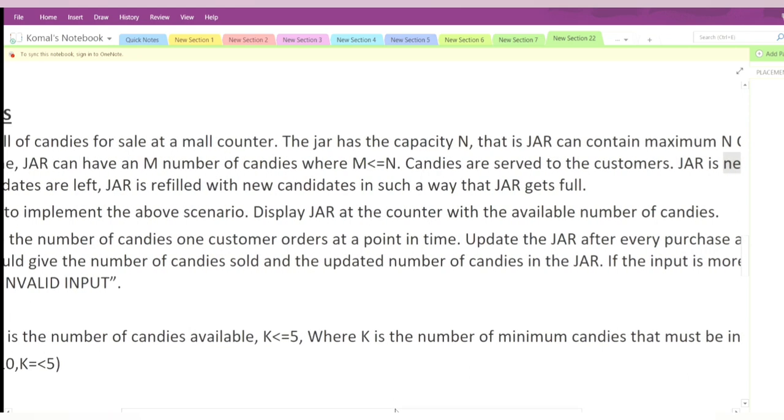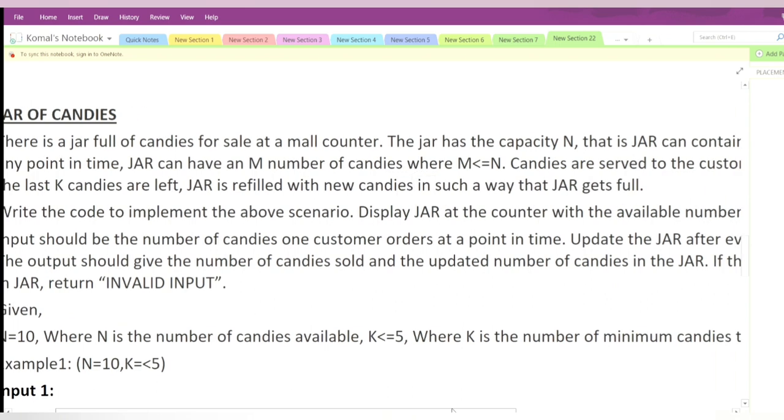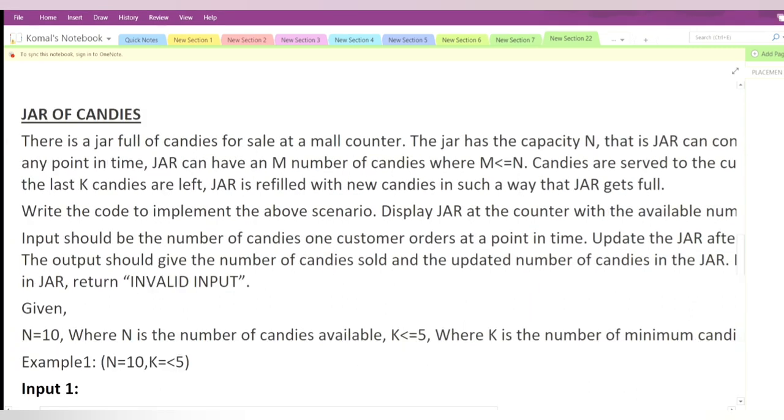When the last k candies are left, the jar is refilled with new candies in such a way that the jar gets full. So the jar cannot be empty, and it is filled again and again with new candies until the jar gets full. What we have to do is write a code to implement the above scenario.